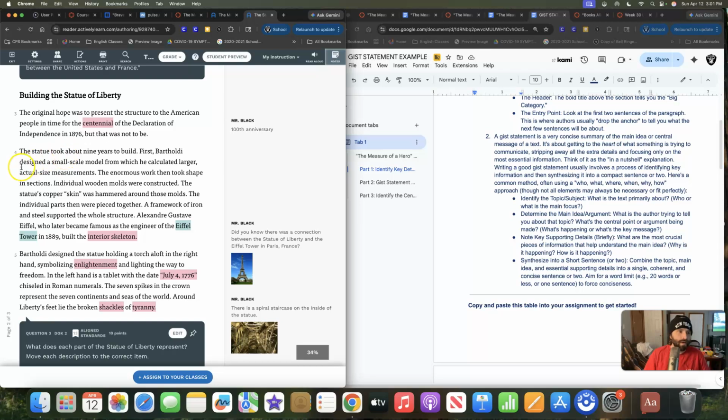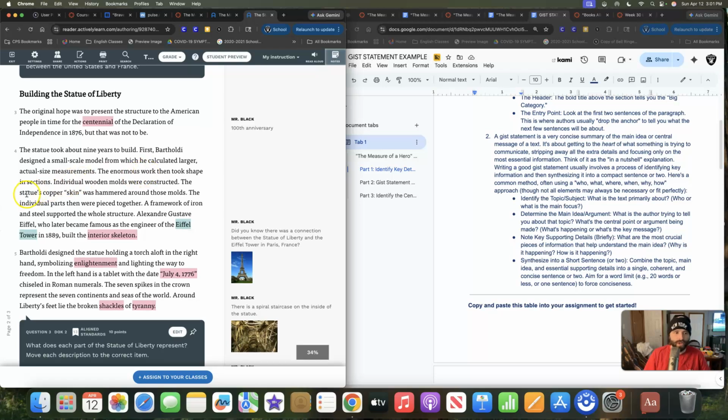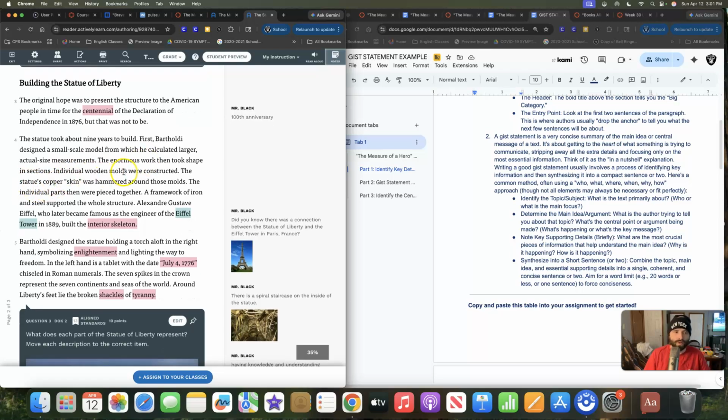First, Bartholdi designed a small-scale model from which he calculated larger actual size measurements. The enormous work then took shape in sections. Individual wooden molds were constructed. The statue's copper skin was hammered around those molds. The individual parts then were pieced together. A framework of iron and steel supported the whole structure. Alexander Gustave Eiffel, who later became famous as the engineer of the Eiffel Tower in 1889, built the interior skeleton.